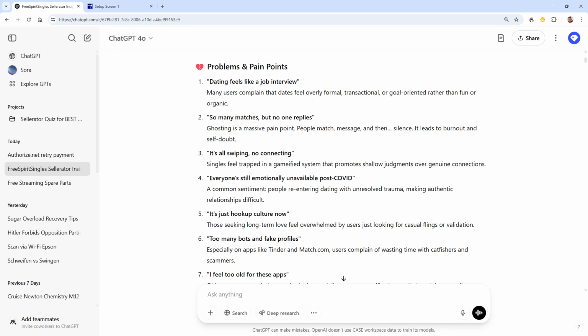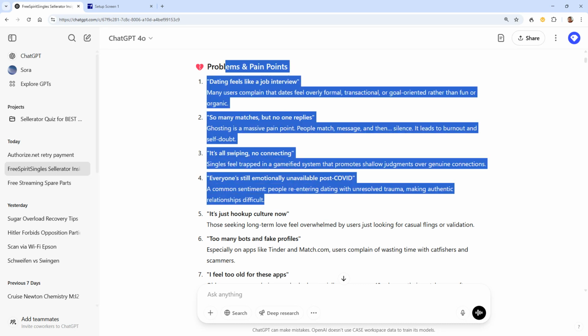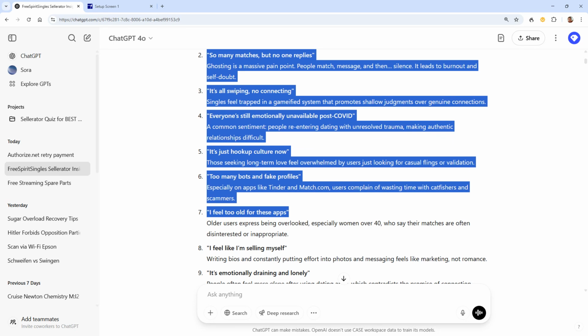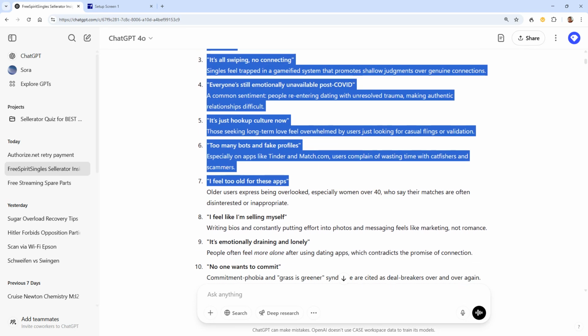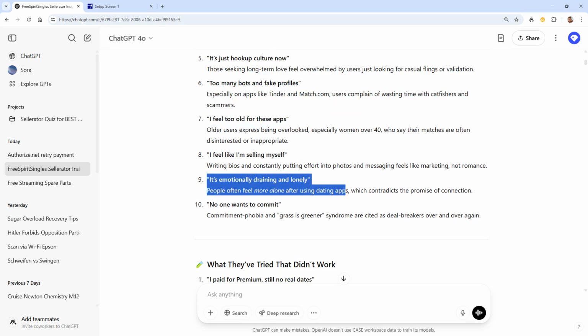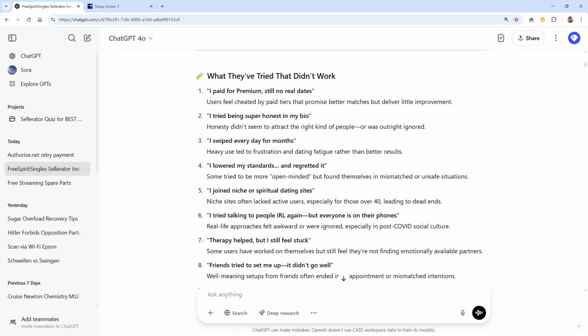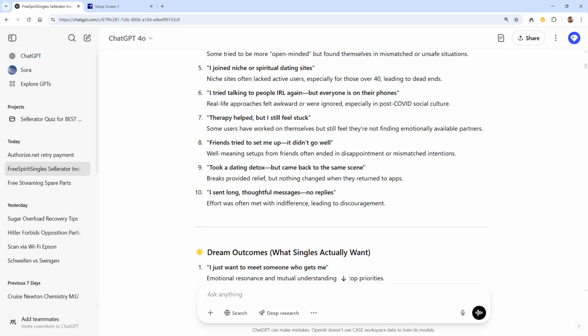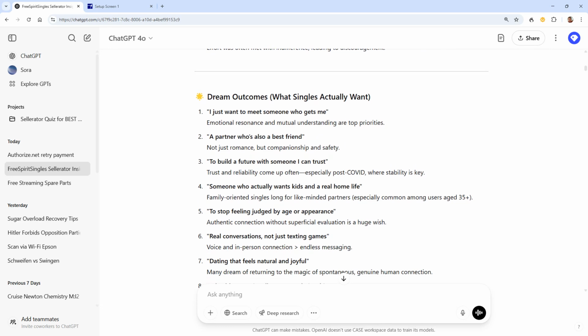All right. So then ChatGPT found these problems. Dating feels like a job interview, so many matches, but no one replies. Hookup culture is different, feeling too old, and so on. Emotionally draining, and people are lonely. So there's basically a whole bunch of problems that they were listing. Then here we can see what they tried that didn't work. So ChatGPT asked for that as well. And so we basically get a quick idea of these points, right? So this is basically giving us an important set of problems that they're having.